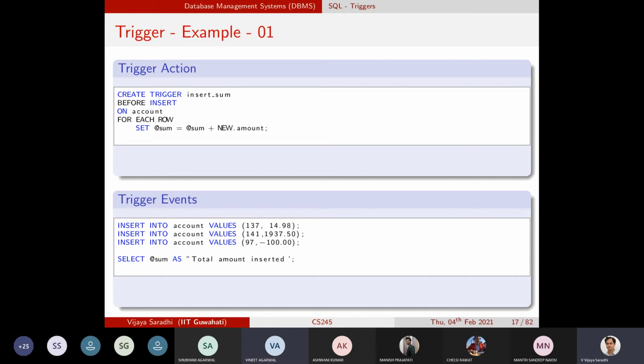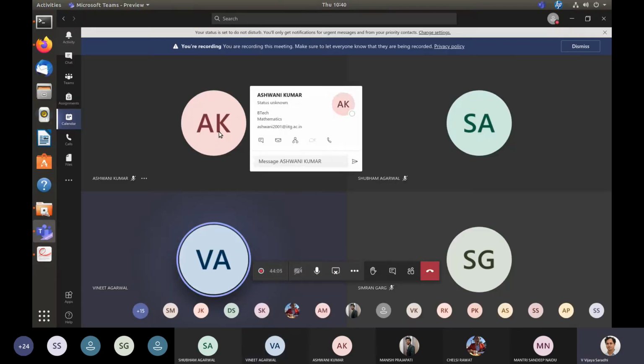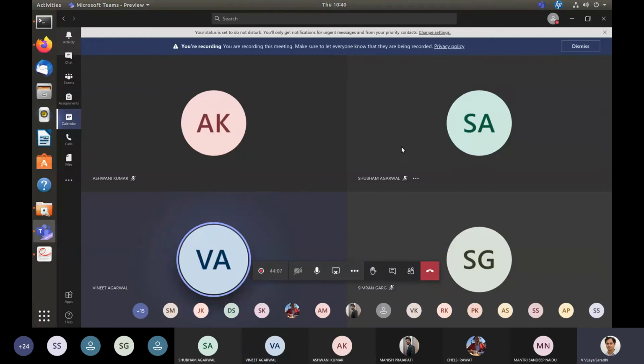Okay. So for the previous values, it won't be counting, right? You have already performed insertions, and there was no trigger. Yes, sir. So whenever a trigger has been placed, after that, on an insertion operation, the database will check whether there are any triggers on the table. If there are, then they will be invoked. Okay, fine.